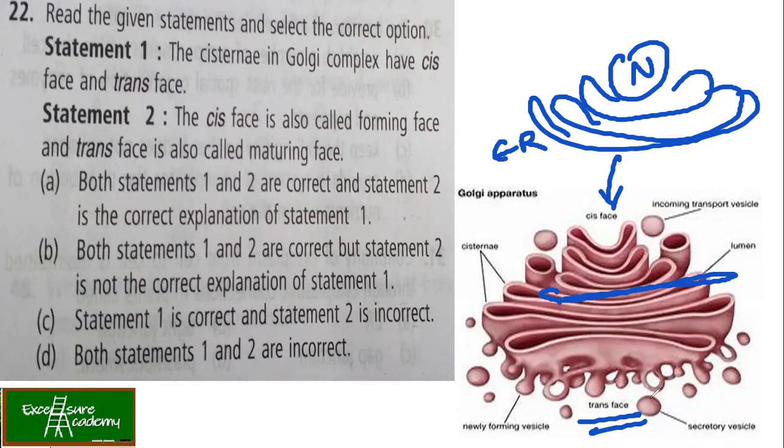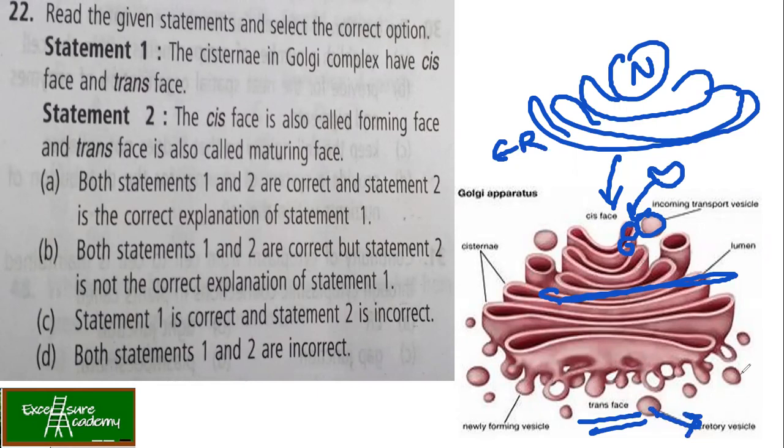Now the cis phase is called the forming phase, and the trans phase is also called the maturing phase, because the cis is called the forming phase since whatever vesicle is carrying the protein goes and combines over here, right? And they form small vesicles which go and combine with this, wherein they get matured over here, and totally mature, and then they are released as secretory vesicles.